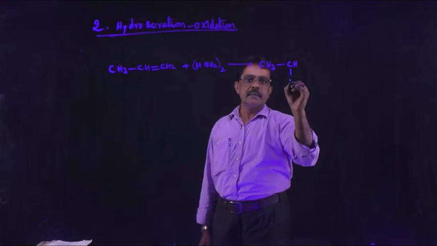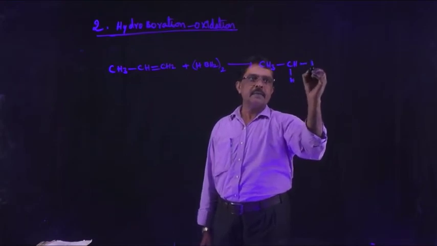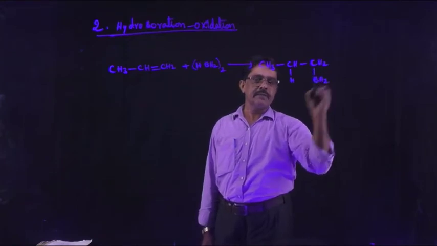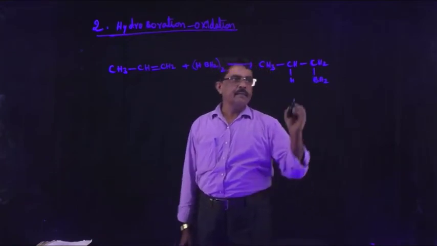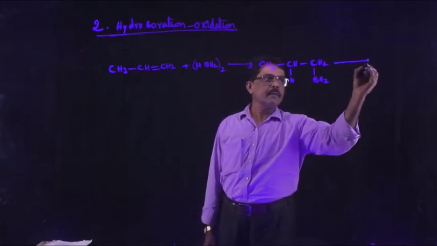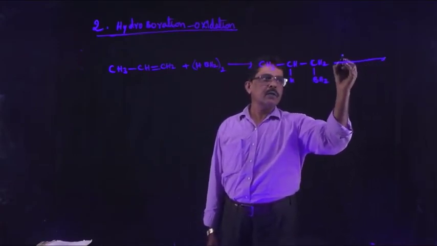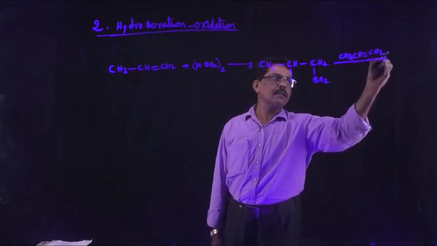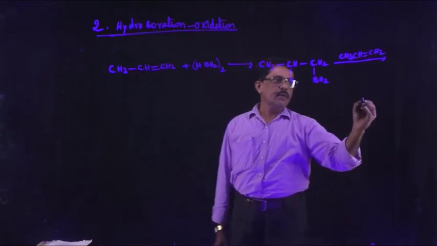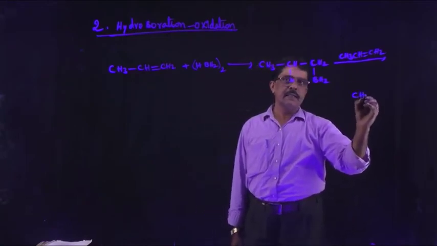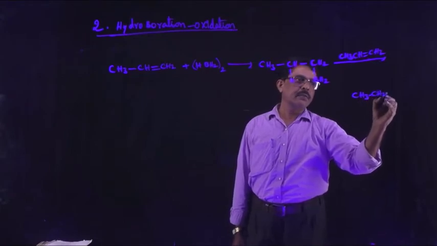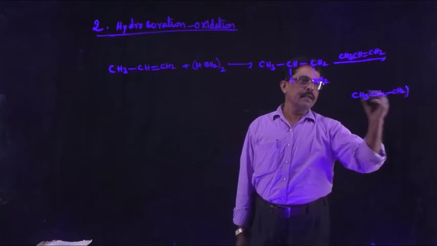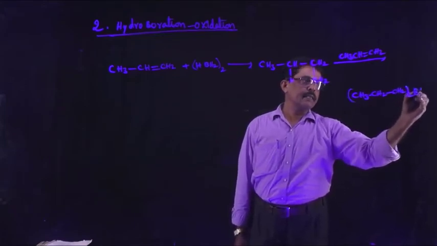CH3 CH2 CH2 BH2. Try to understand. Again, this compound reacts with 1 mole of alkene CH3-CH=CH2. Then the product is (CH3CH2CH2) taken twice BH.